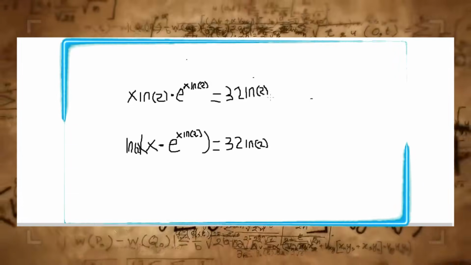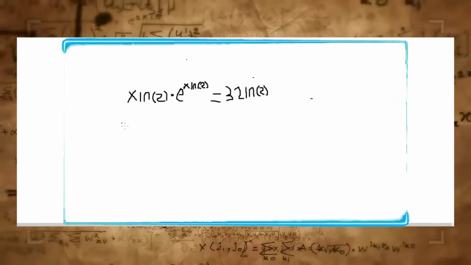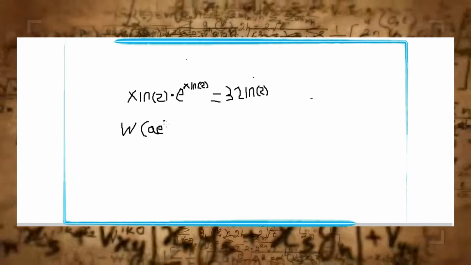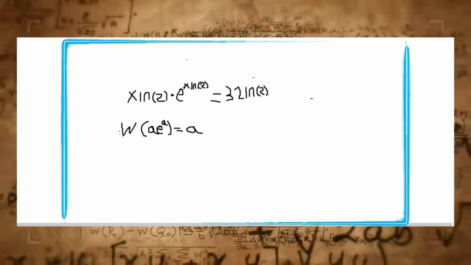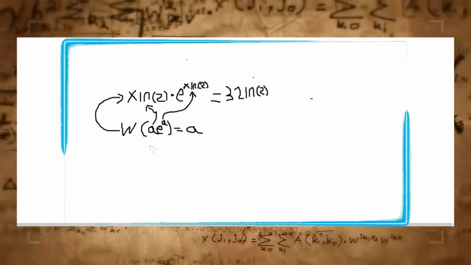Now, it's time to apply the Lambert W function. Remember, the core property of this function is that W of a times e to the a equals a. Our goal is to rewrite our equation so it matches that exact pattern. As you can see, they now match perfectly.